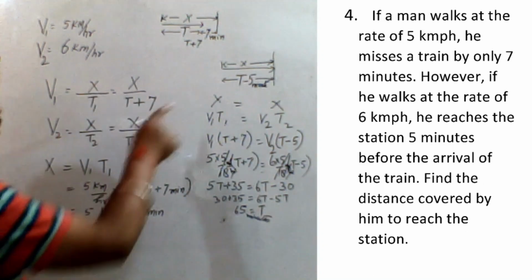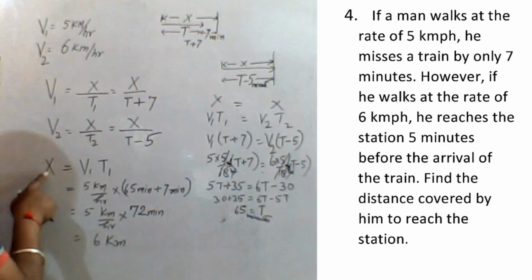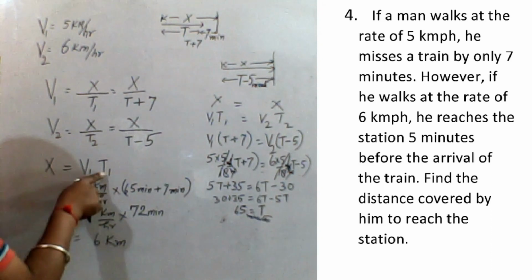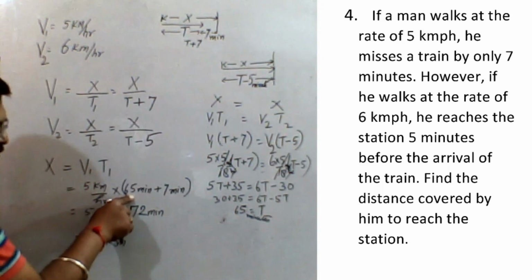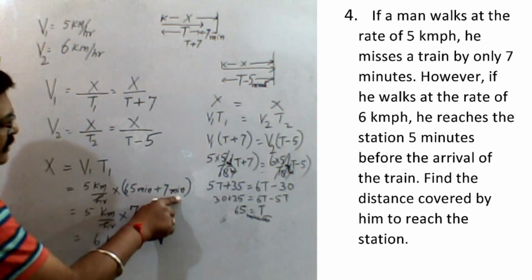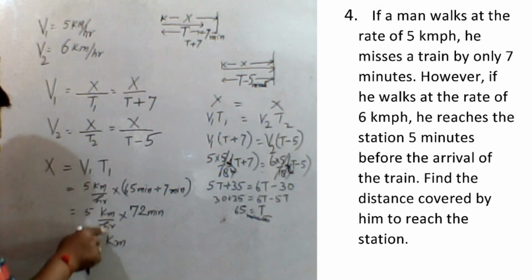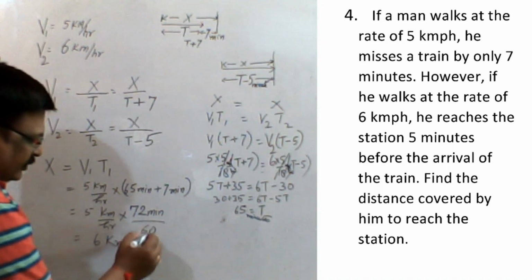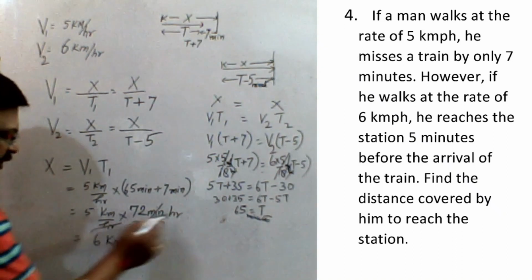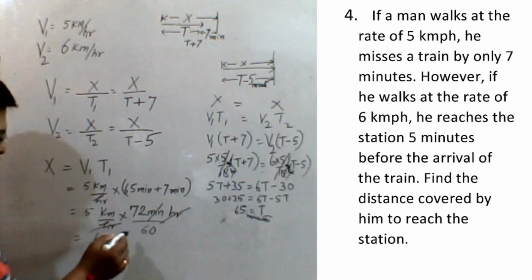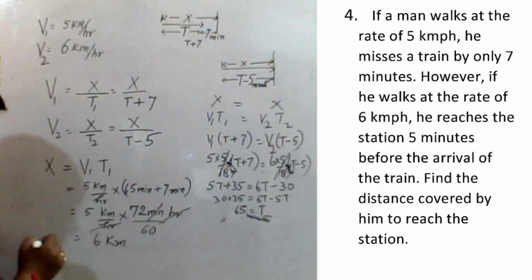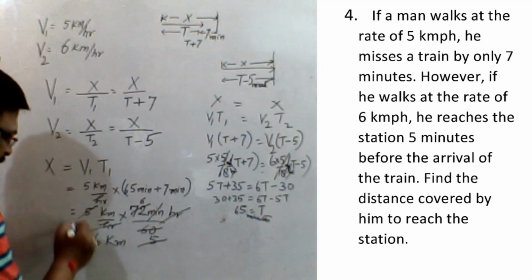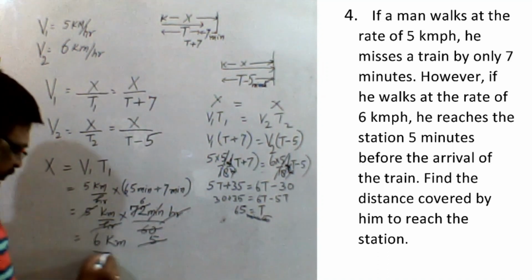Now we have to find out what x is, which the question is asking. Since x is equal to V1 into T1, V1 is how much? 5 km per hour, into T1, which is T plus 7. So T is how much we got? 65 minutes plus 7 minutes, so it becomes 72 minutes. 5 km per hour. To convert into hours, we have to divide by 60, so now it becomes hours, and this hour gets cancelled. Now 72 by 60, 12 fives are 60, 12 sixes are 72, and this 5 also further gets cancelled, now only 6. So the answer is 6 km.